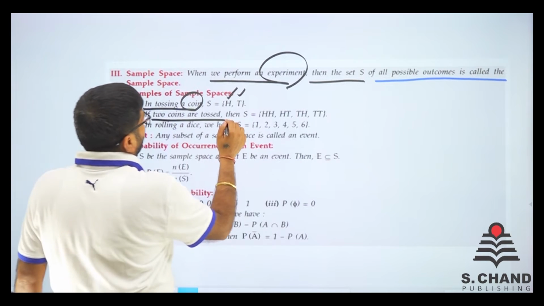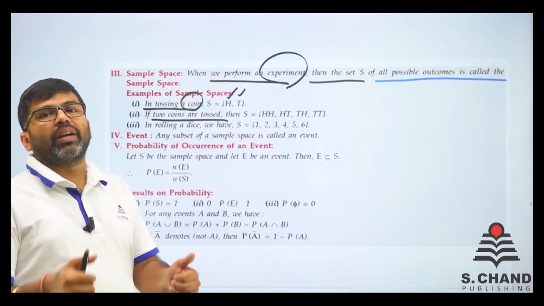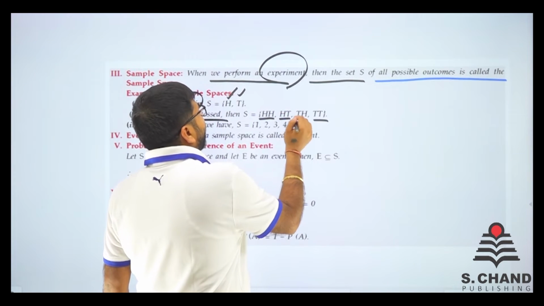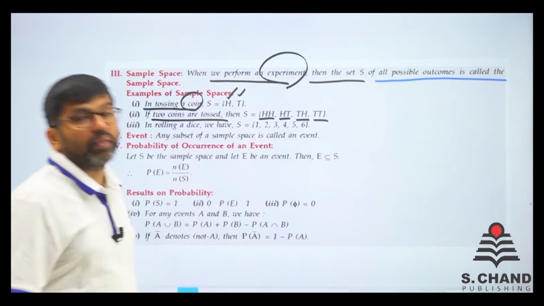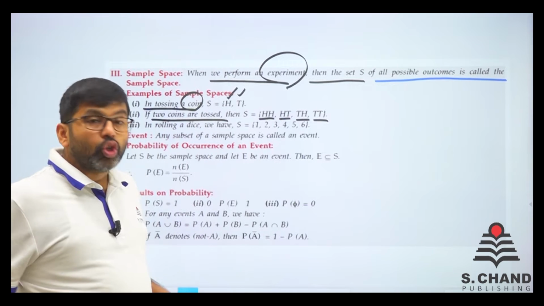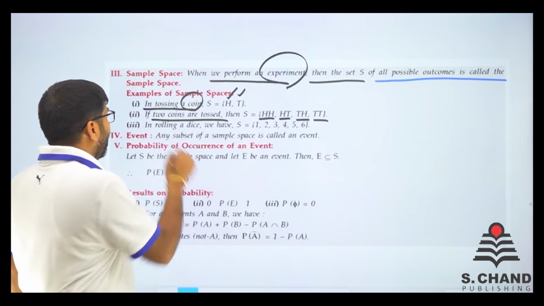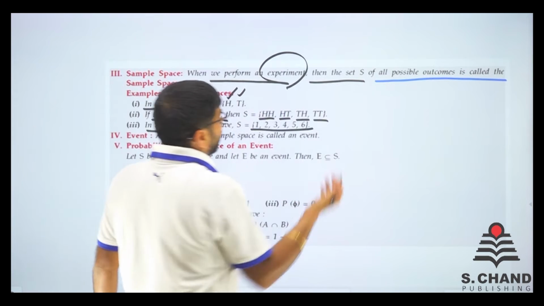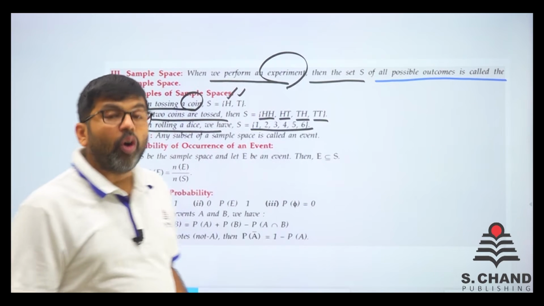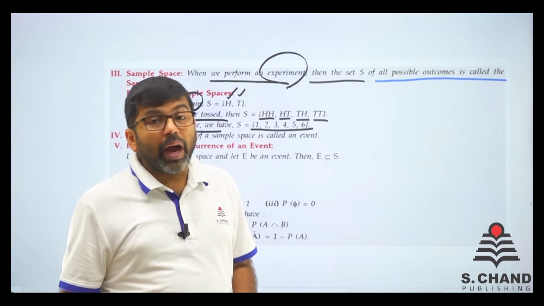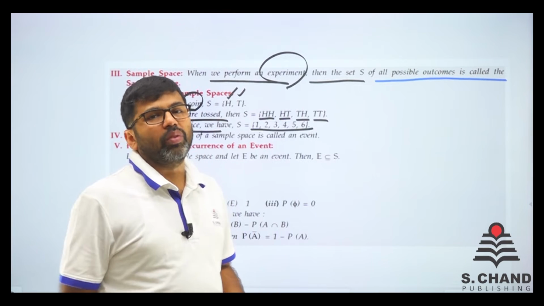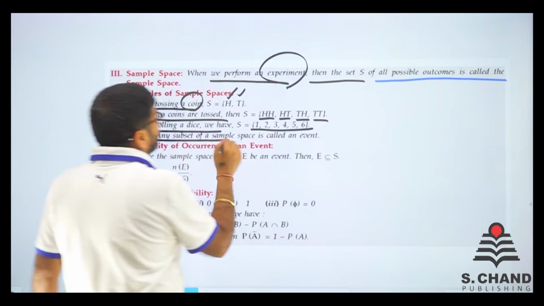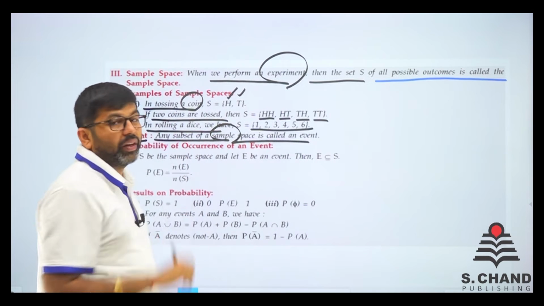If 2 coins are tossed, it may be like 2 heads, 2 tails, head and tail or tail and head, right? So these are the sample space of tossing 2 coins. In rolling a dice, what we have is 1, 2, 3, 4, 5, 6, anything. So all the numbers which are possible outcomes is known as sample space. What is event? Any subset of a sample space is known as event.